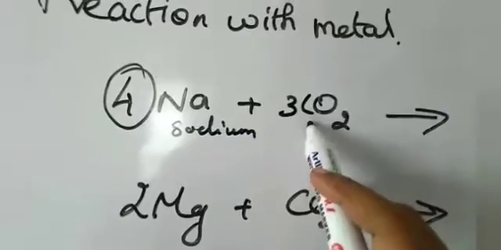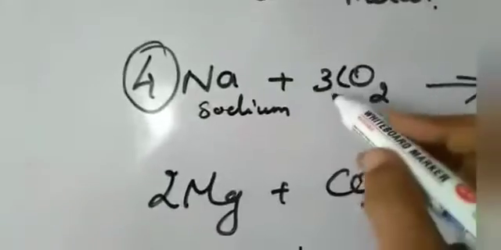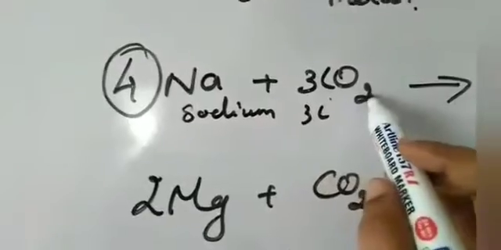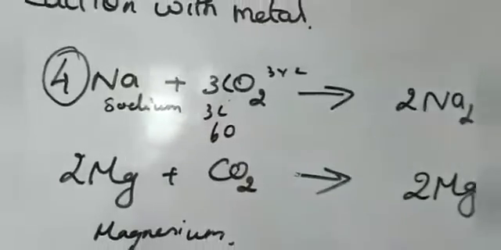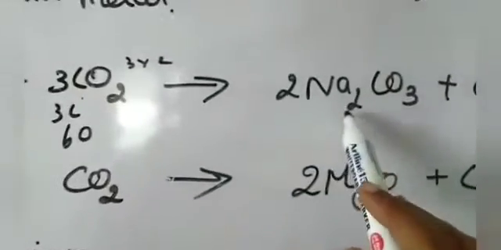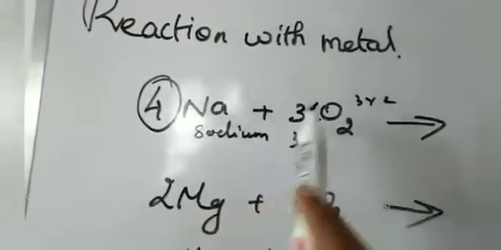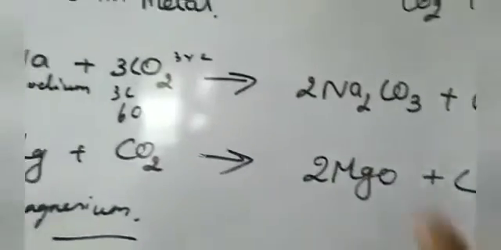Now here, how many Na are there? 4 Na. Here, how many carbon dioxide? That means 3 molecules of carbon dioxide, so 3 carbon, and how many oxygen? 3 into 2, that is 6 oxygen. Here the sodium carbonate formula is Na2CO3 and liberates carbon. So sodium reacts with carbon dioxide to form sodium carbonate. That's the important point.